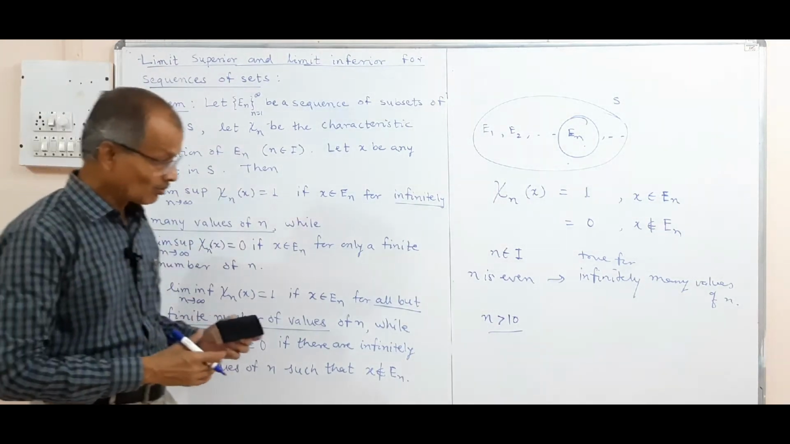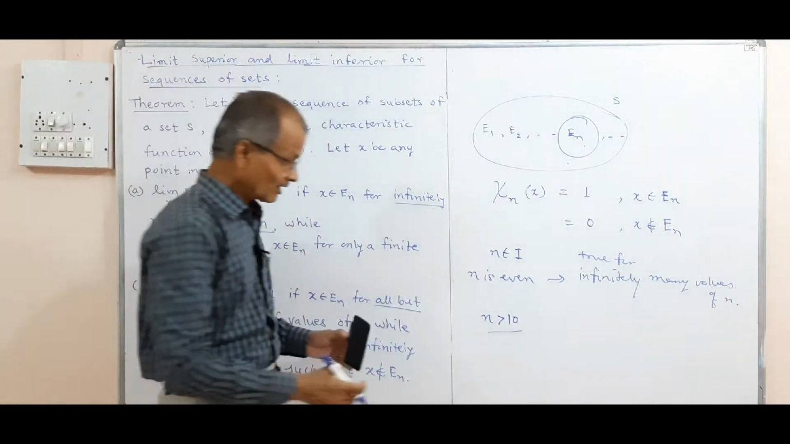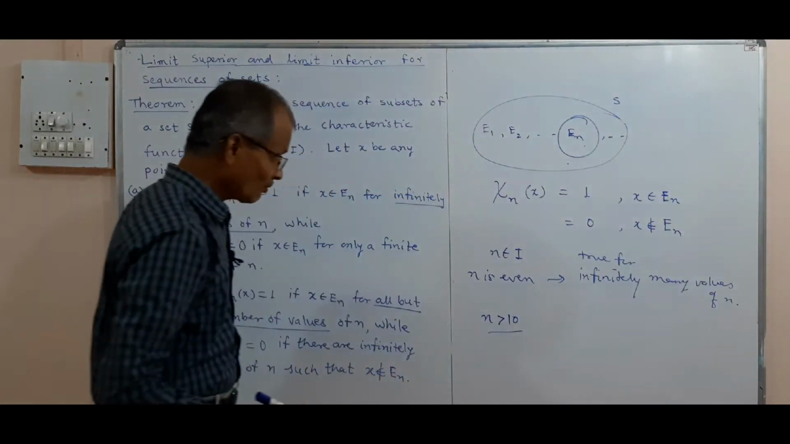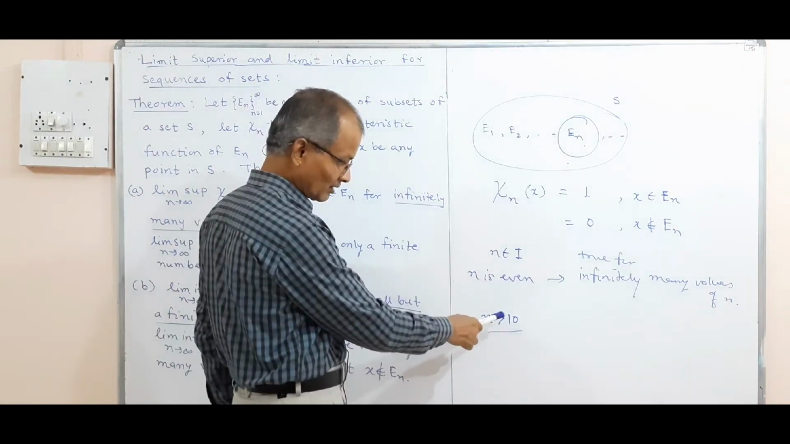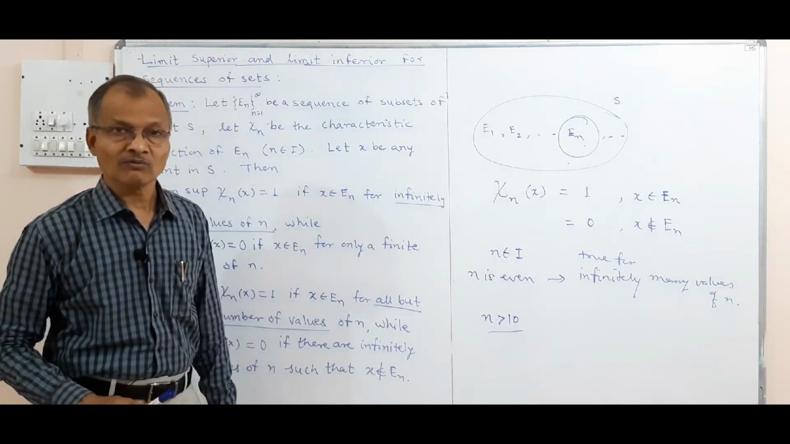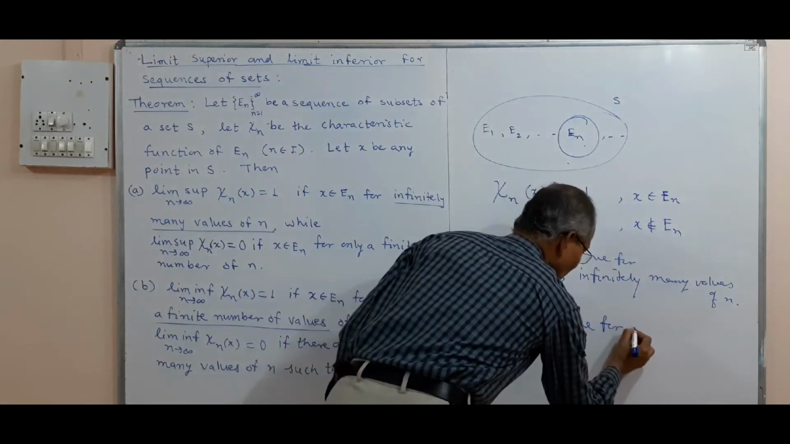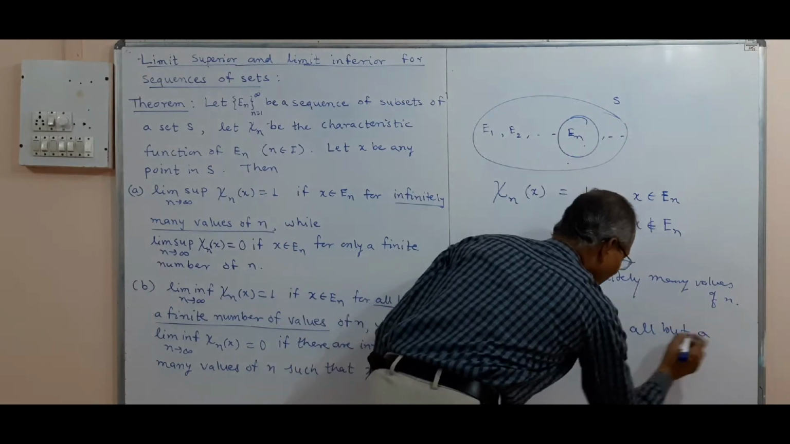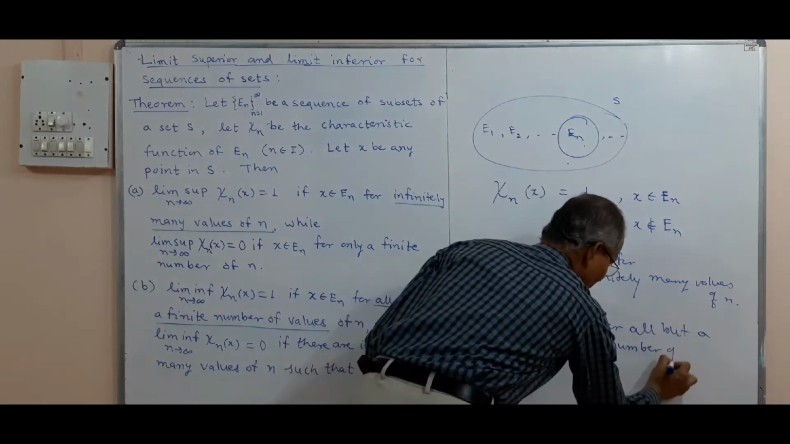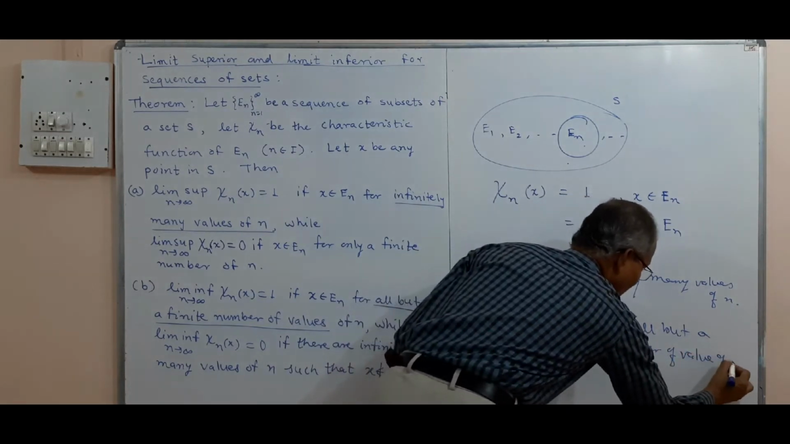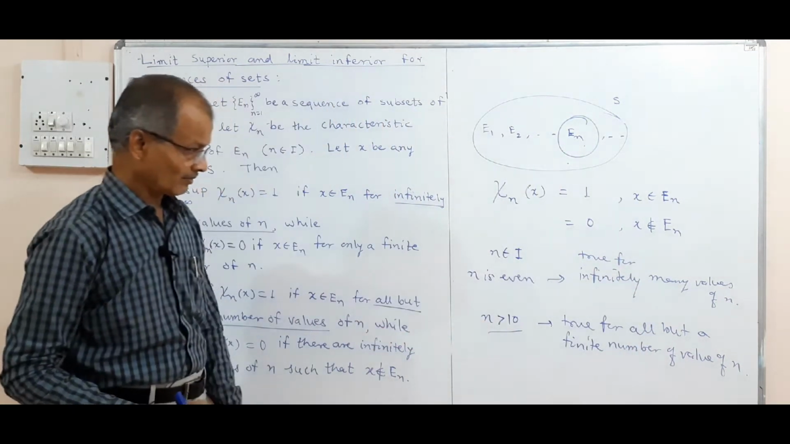It means it is true for all but it is not true for a finite number of values of n. Now n greater than 10 is true for all values which are actually greater than 10, and not true for the values which are less than or equal to 10. That means this is true for all but a finite number of values of n. So that is the difference: infinitely many values of n and all but a finite number of values of n.